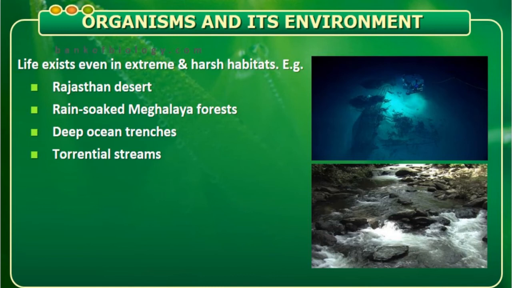Now coming to the deep ocean trenches, here are some organisms which cannot exist in a riverbed. Then torrential streams, where the water is continuously flowing, we find many types of organisms adapted to that type of water flow. So as I told you, each biome is different. There are organisms which fight against the abiotic factors and exist in these harsh habitats.